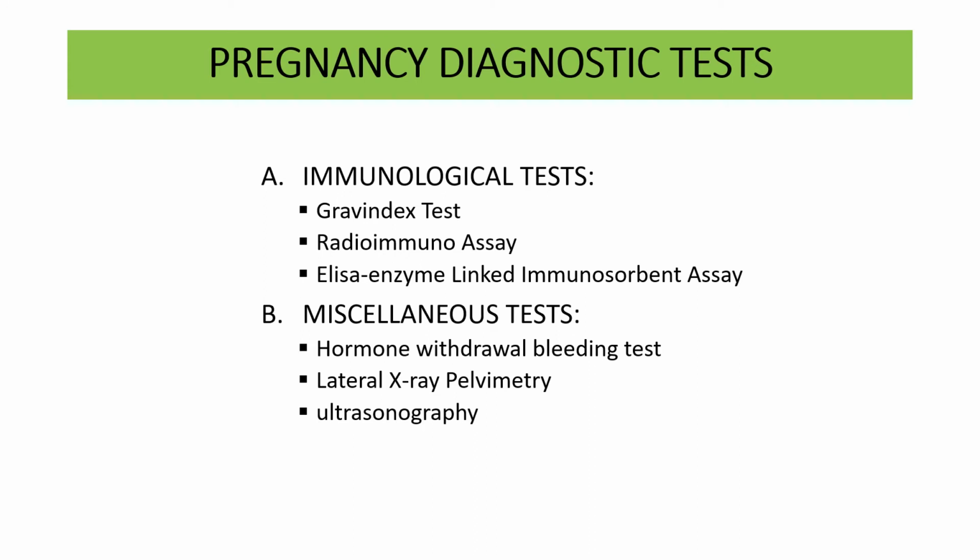Miscellaneous tests are hormone withdrawal bleeding test, lateral X-ray pelvimetry, and ultrasonography. Presently, Gravindex test and ultrasonography are the basis for the pregnancy test. Lateral X-ray pelvimetry is usually not done.